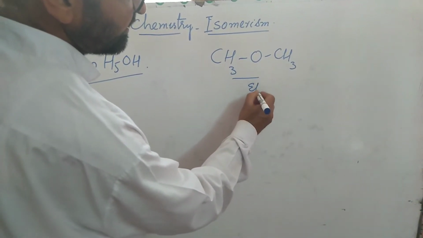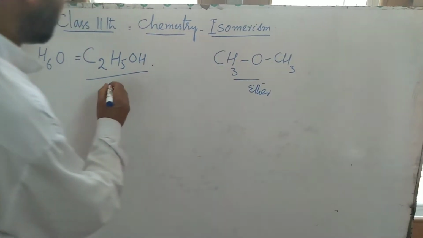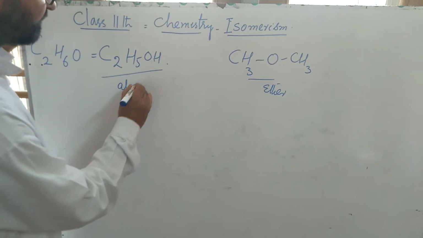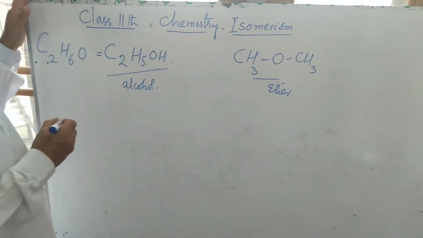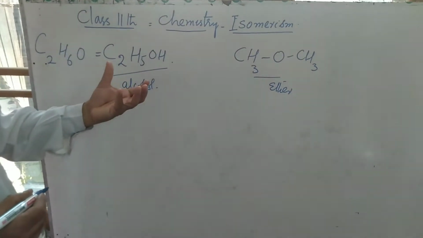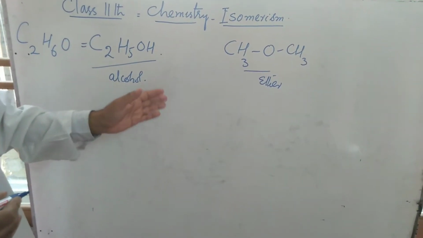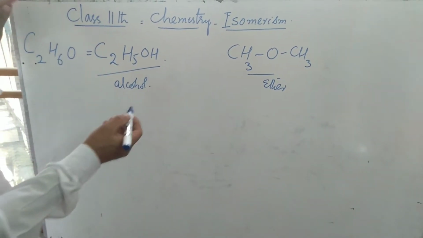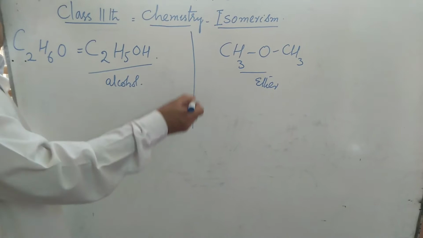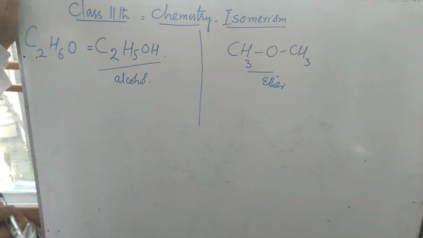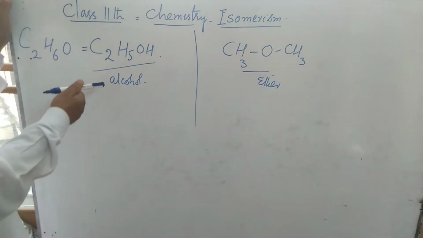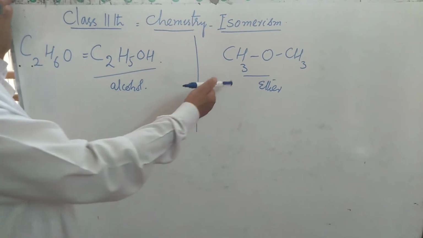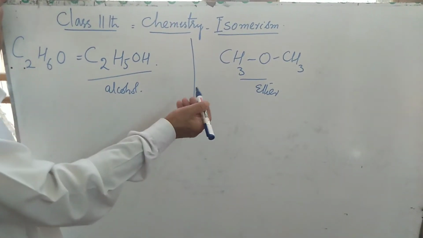This is an ether, and this is an alcohol. I am explaining the example: a single molecular formula can represent two or more compounds. For example, ethyl alcohol and the ether methoxymethane, which we also call dimethyl ether.